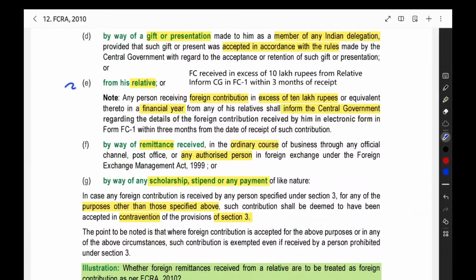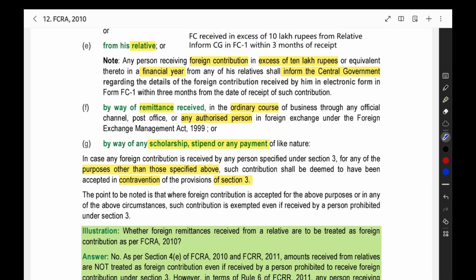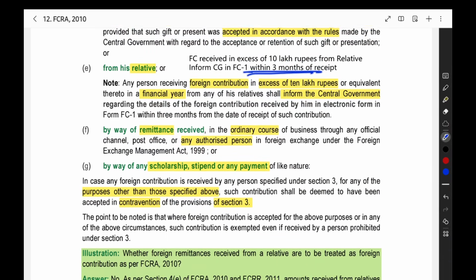Then from relative, this is an important point. They may ask you questions. This intimation, they may ask you for which timeline. They will give you a case, and in that, they will ask whether the person filed the form within the timeline. For that, you should know that 3 months is the deadline for filing the form. The limit also you should know. In excess of 10 lakh rupees you are receiving, then only you have to file this particular form.